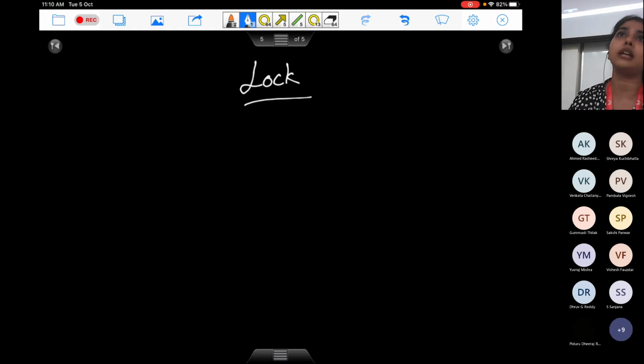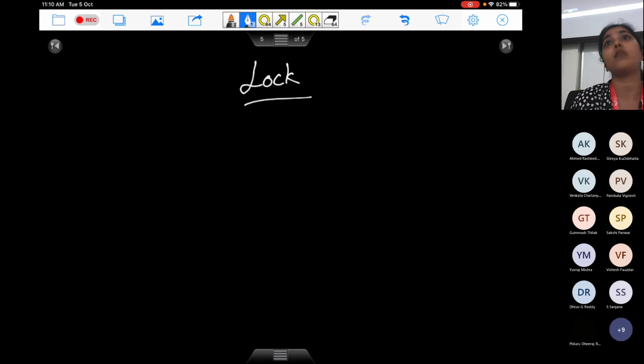We can also see that this will provide mutual exclusion. No two processes can be in the critical section at the same time because of this lock. If you lock a room, no one else can enter there. So definitely it's mutual exclusion. Also there is progress here. Why? Because as soon as somebody sees that the lock is open, the door is open, they can go in and lock it from inside. So it provides us both, and it's also very easy to implement for multiple threads.